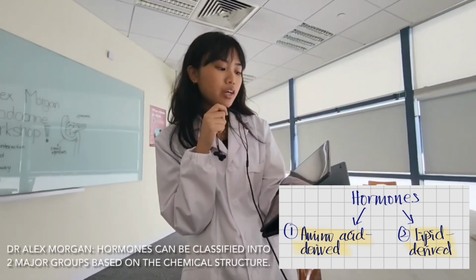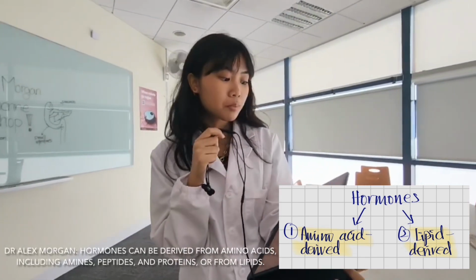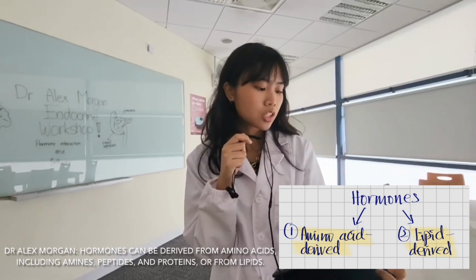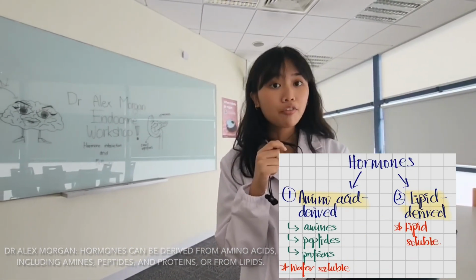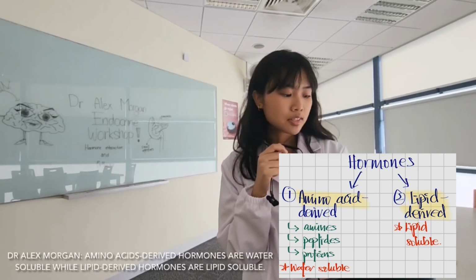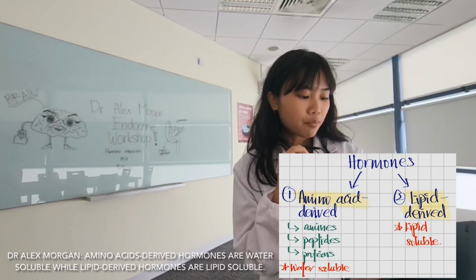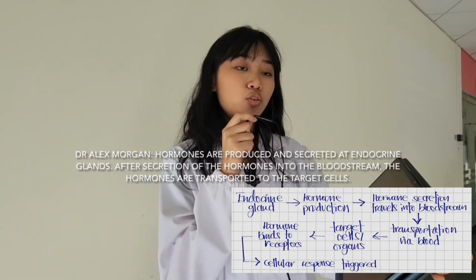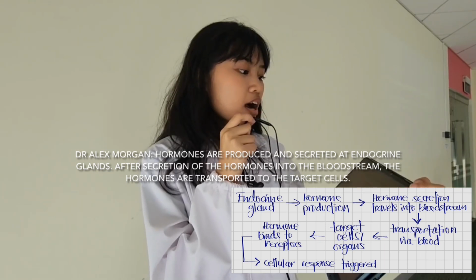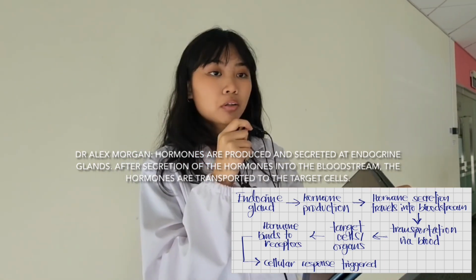Hormones can be classified into two major groups based on the chemical structure. Hormones can be derived from amino acids, including amines, peptides, and proteins, or from lipids. Amino acid-derived hormones are water-soluble, while lipid-derived hormones are lipid-soluble. Hormones are produced and secreted at endocrine glands. After secretion into the bloodstream, the hormones are transported to the target cells.